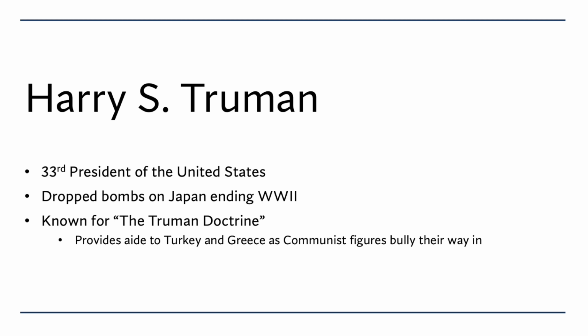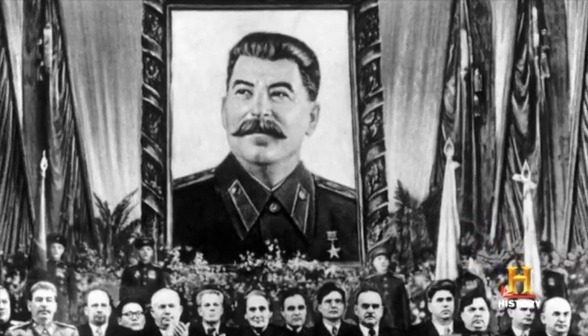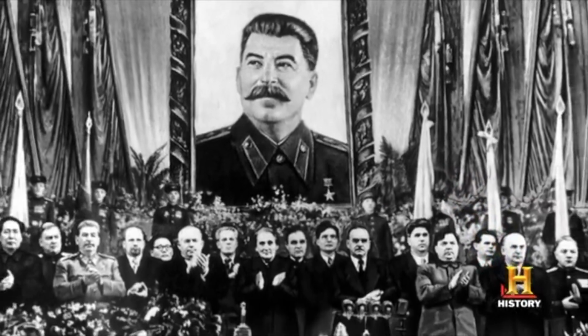His biggest document during his term was known as the Truman Doctrine. This was related to the Monroe Doctrine, which at the time had to do with freedom from Great Britain. The Truman Doctrine hoped to provide aid to Turkey and Greece in an attempt to block communist expansion and preserve democracy. Soon after the end of World War II, the Cold War with the Soviet Union began.